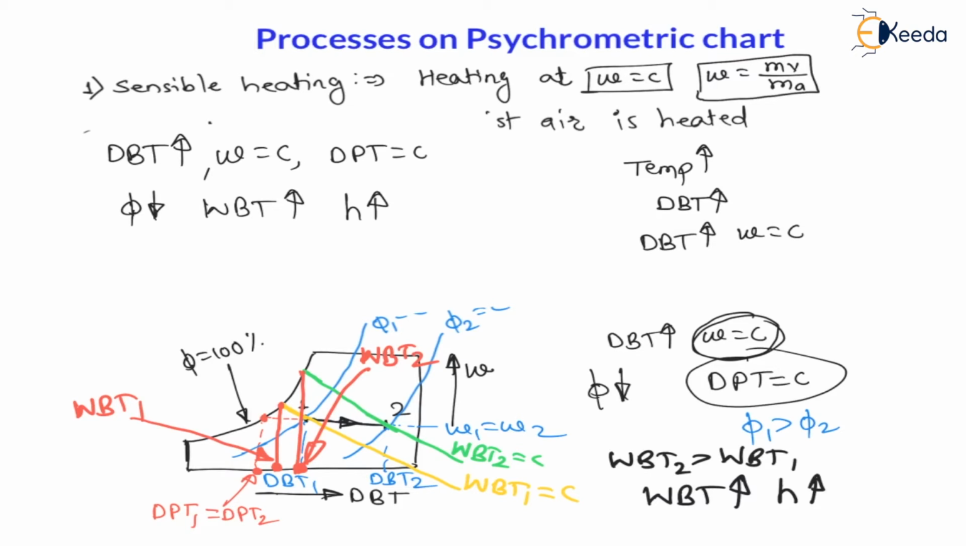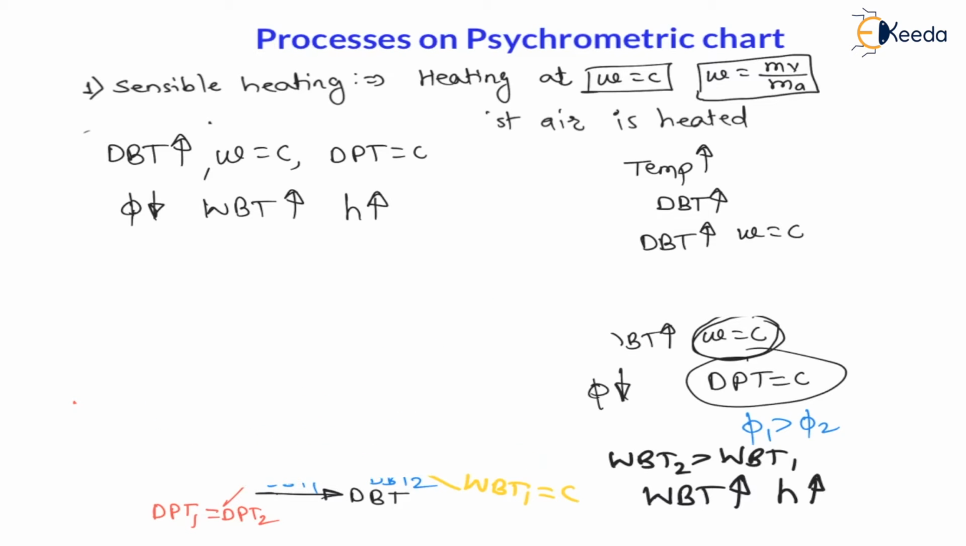That is, in the examination they will mention, for sensible heating what will happen, and there will be four options, and out of the 4 options you will find any one option out of these 6. That is, they may say dry bulb temperature may increase, correct. Or specific humidity is constant, correct. Dew point temperature is constant, correct. Relative humidity decreases, correct. Wet bulb temperature increases, correct. Enthalpy increases, correct. And out of these 6 points there will be one option, right. Now, my dear students, these processes we have to understand on psychrometric charts.